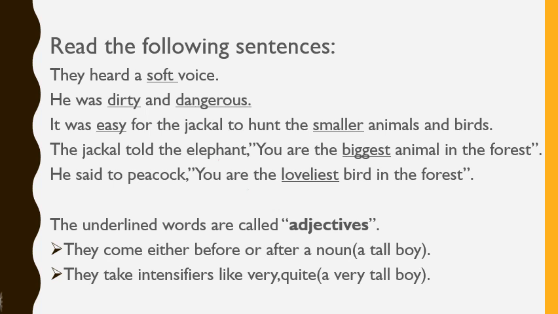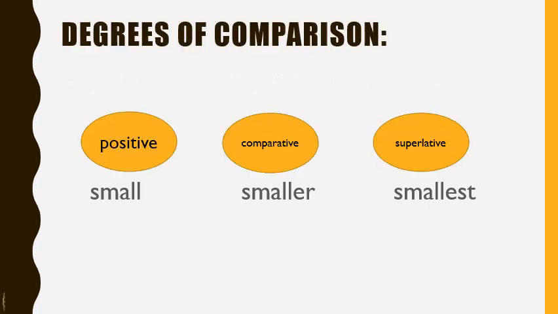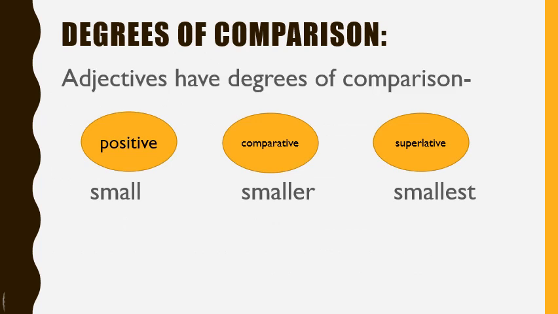Adjectives have degrees of comparison. They are positive degree, comparative degree, and superlative degree. Children, as you learnt in the before slide, adjectives may describe the color of a noun, shape of a noun, or size of a noun, or maybe its attitude.